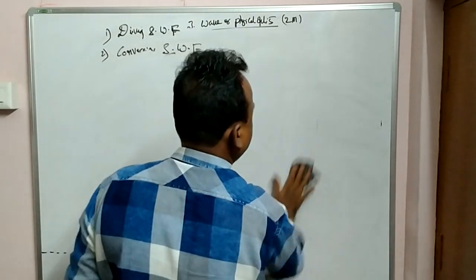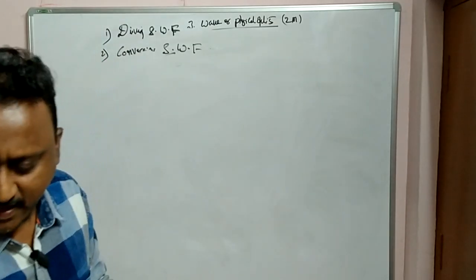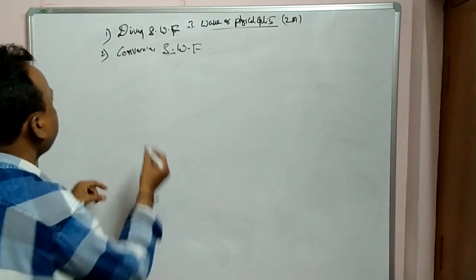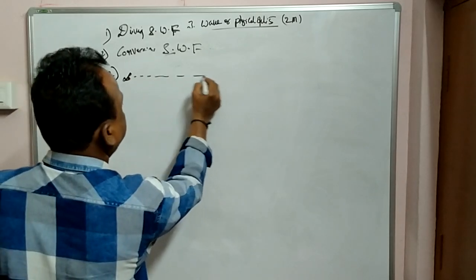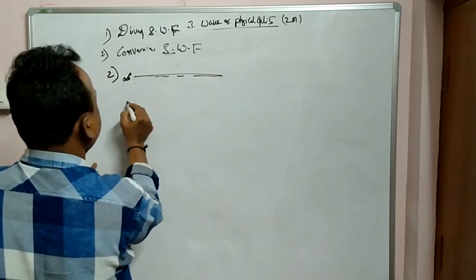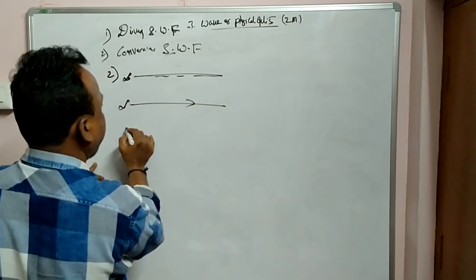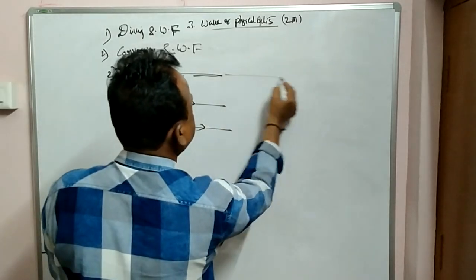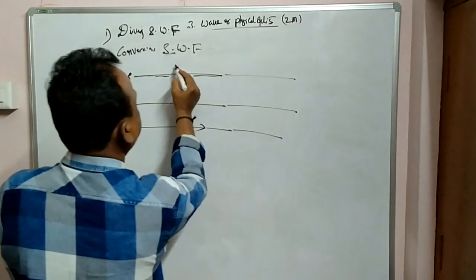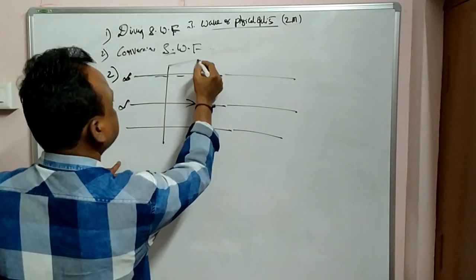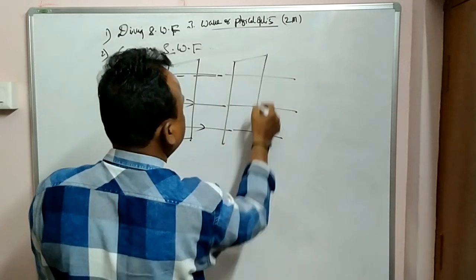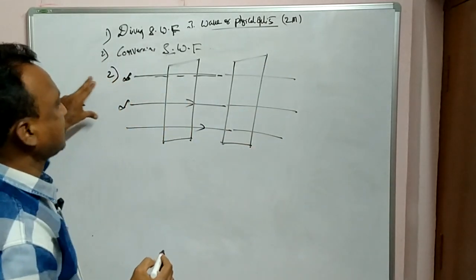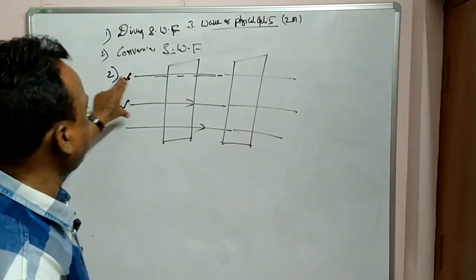తర్వాత రెండవది ఎగ్జాంపుల్ ఏం చెప్పాడు ఆయన, next type, plane wavefront. For example, rays coming from infinity, that is parallel rays, always form a plane wavefront in this fashion. So this is parallel light rays. Parallel light rays ఎక్కడి నుంచి వస్తాయి?